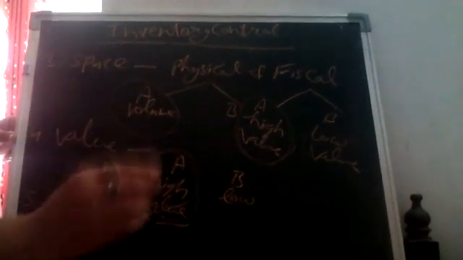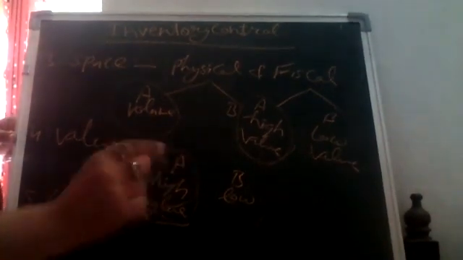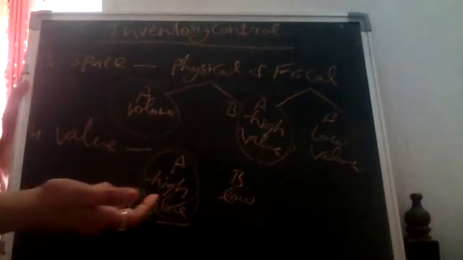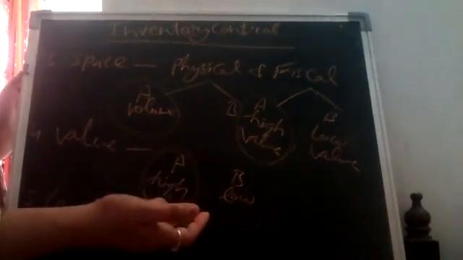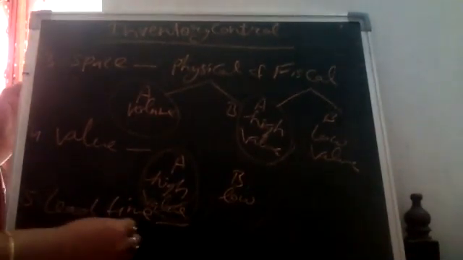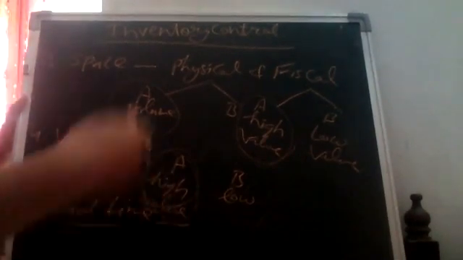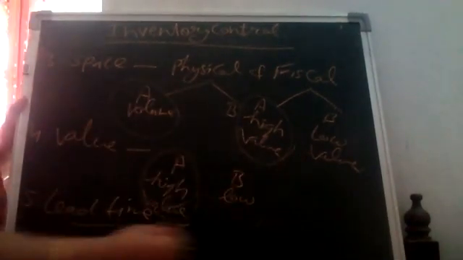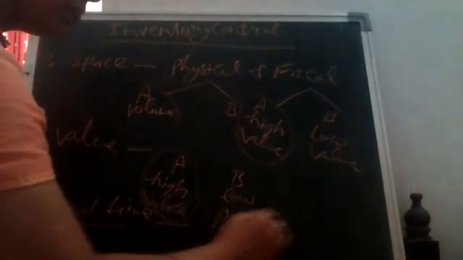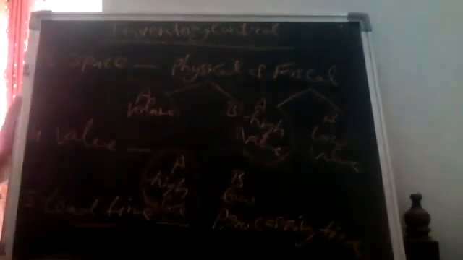If the company is producing two types of product, if a product takes less time to convert into cash or to be sold or to be converted into finished goods, its lead time is less. And the other one is the process which takes too much time, so its lead time is more. So lead time is the processing time.